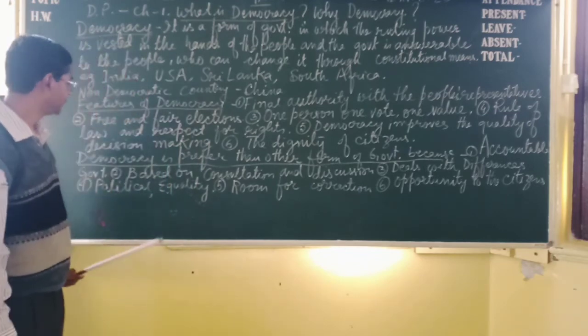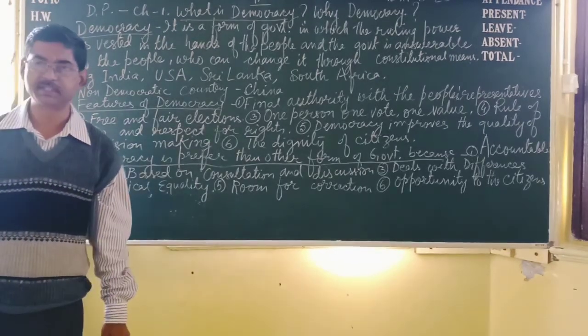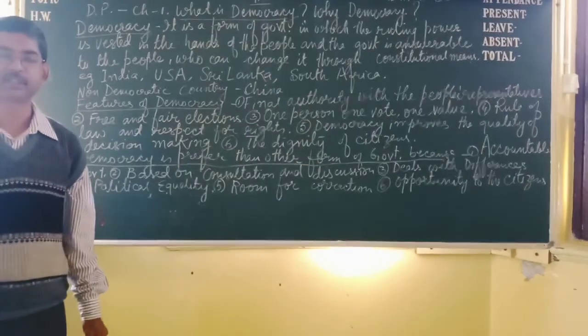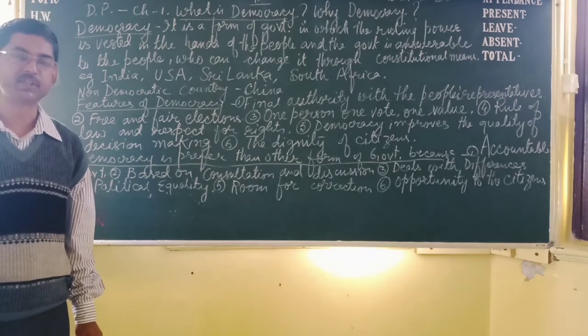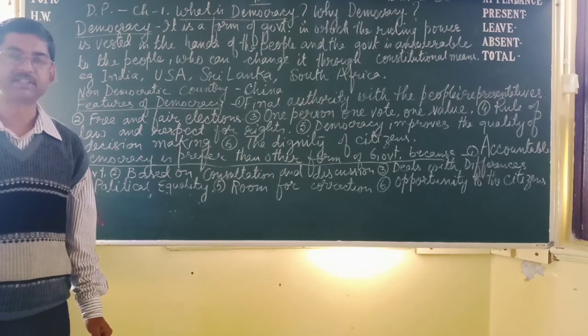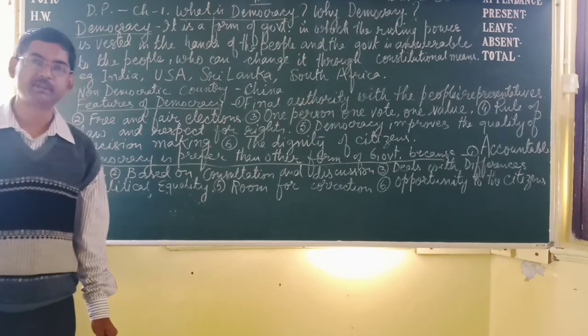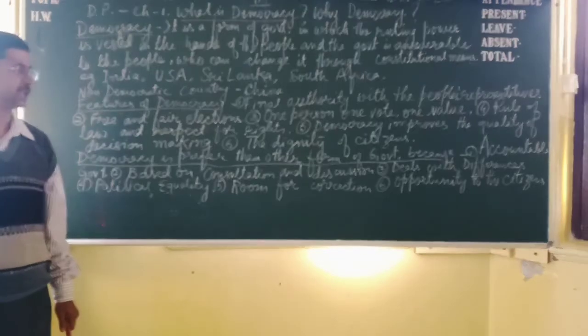And the next one is political equality. In our country, democracy promotes equality. All the people, irrespective of caste, religion, male, female, poor and rich, everybody gets political equality, or the right to vote. Next one, room for correction.